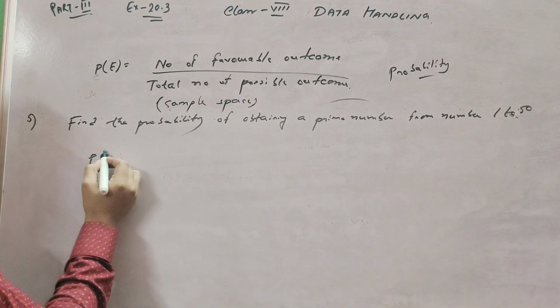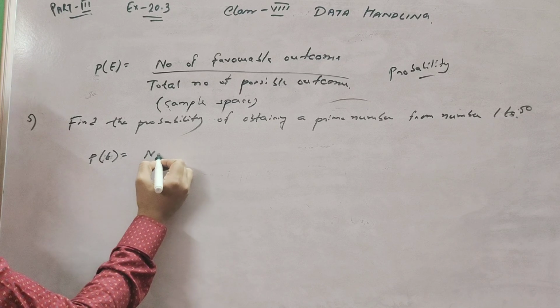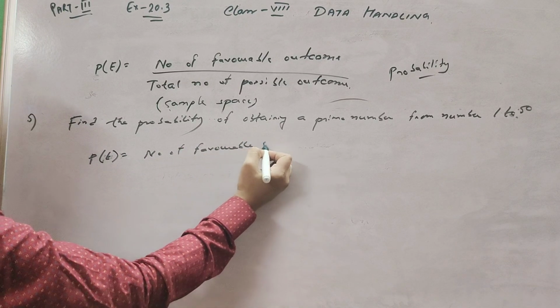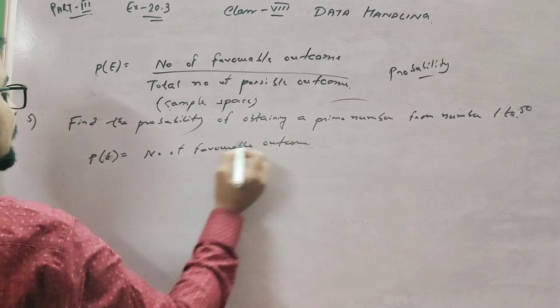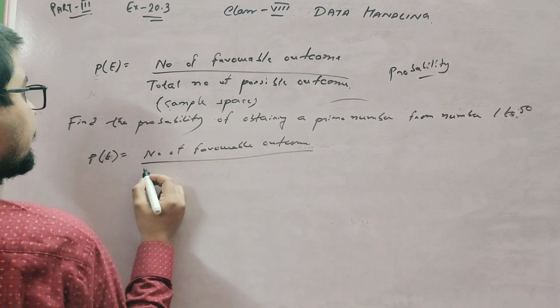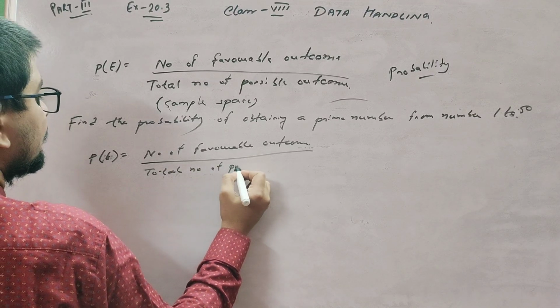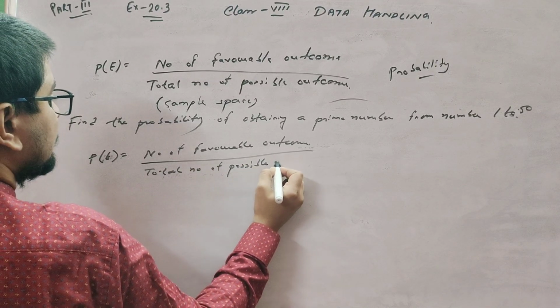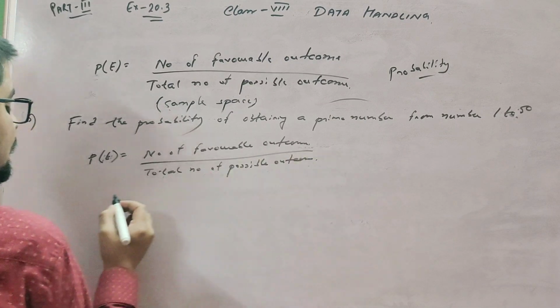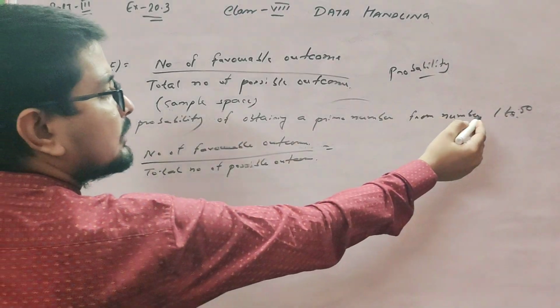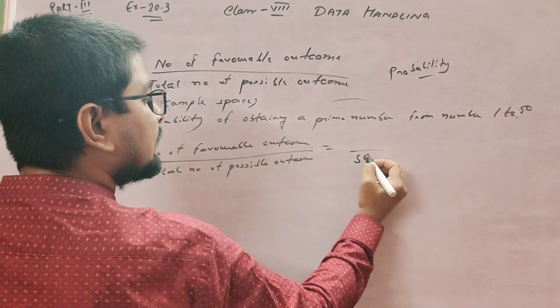First of all, write down the probability formula: number of favorable outcomes by total number of possible outcomes. The numbers are 1 to 50, so 50 numbers are there.